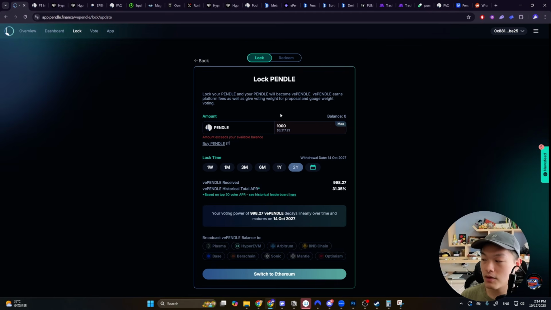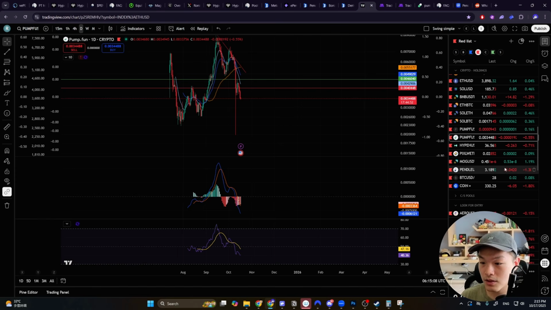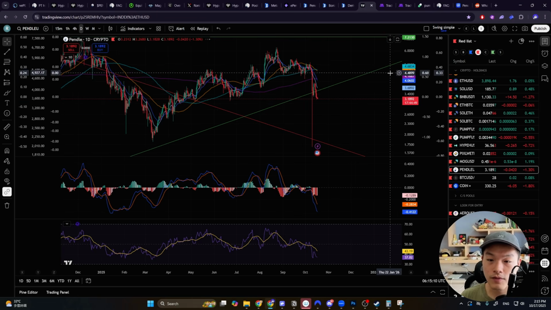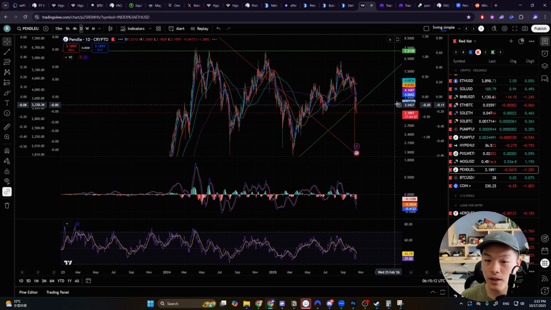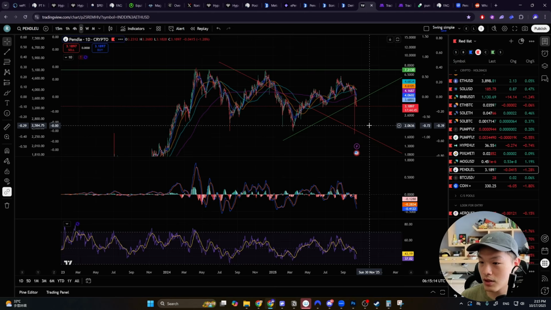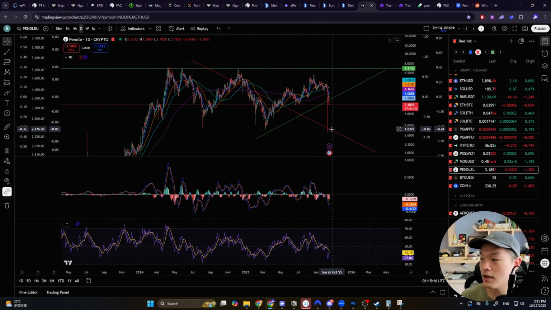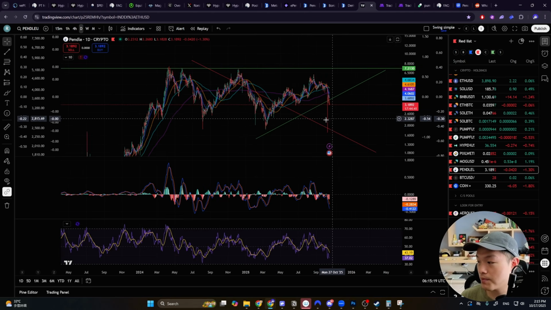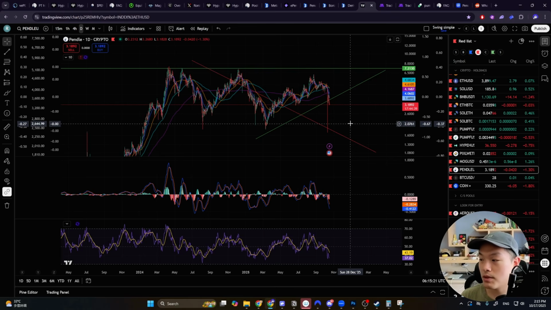But for most people, if you don't want to lock your tokens because maybe you want to take some profits if the prices go up, then we definitely don't want to go for this option, right? I personally like to provide concentrated liquidity. I like to provide for different pools like Pendle to ETH. Pendle right now is on like a downtrend, like a lot of different altcoins. If it gets cheap enough, I'll probably pick up some spot Pendle or maybe provide liquidity for Pendle to USDT.